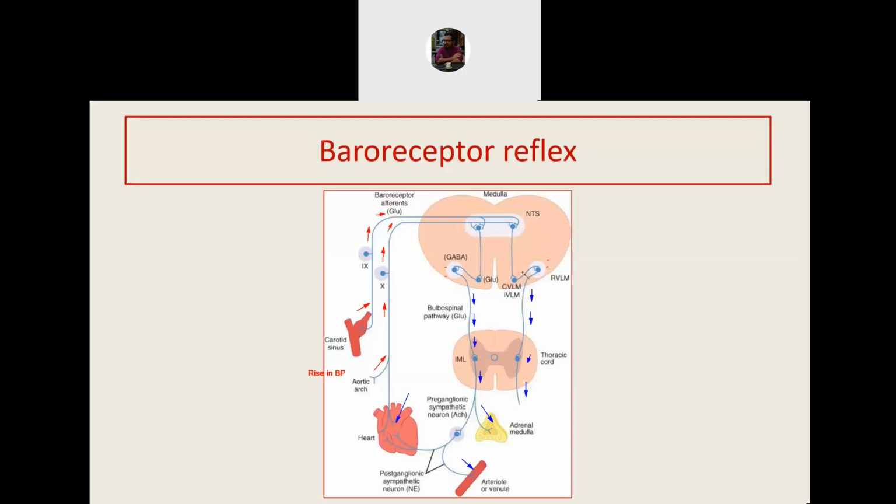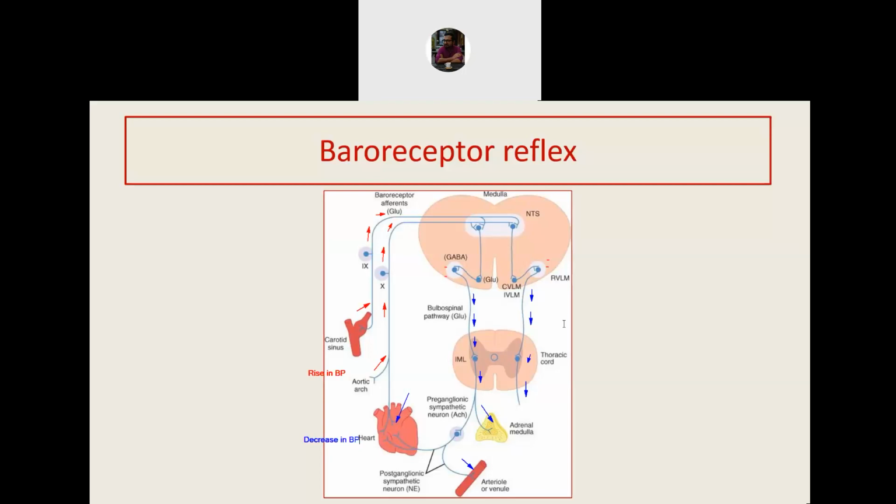As a result, this lack of stimulation will cause reduced vasoconstriction, which means vasodilation, reduced release of catecholamine, and reduced beating of the heart. And ultimately, the response will be a decrease in the blood pressure. So we started with increase in blood pressure and we end up in decrease in blood pressure. And the most important center for this regulation is the rostral ventrolateral medulla located in the medulla oblongata. So I think this is clear to everyone. And this is the baroreceptor reflex.